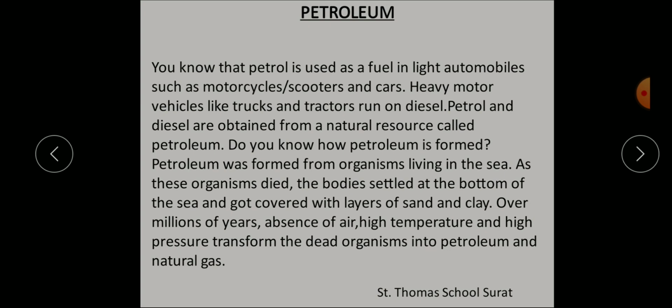Understood the formation of petroleum? This petroleum is believed to have been formed by the action of heat and pressure on the remains of marine organisms. Understood? In the absence of what? In the absence of air.